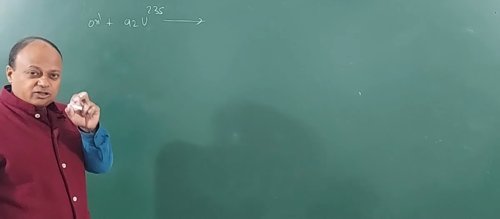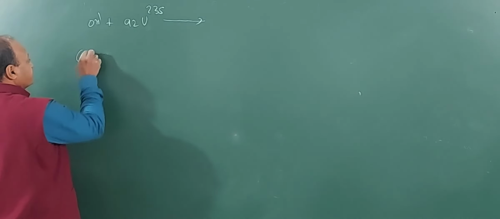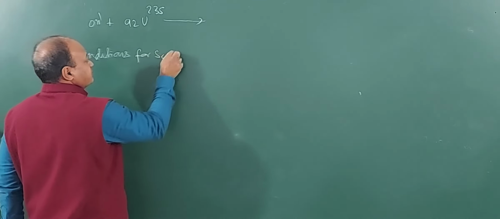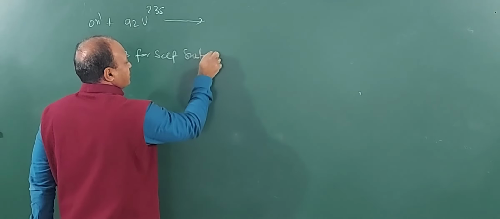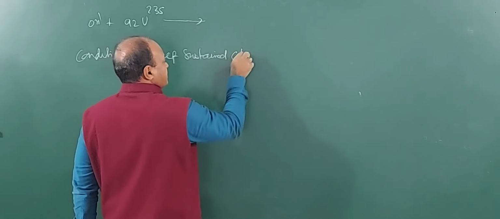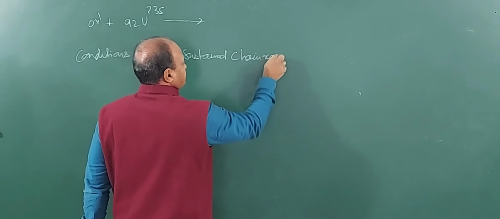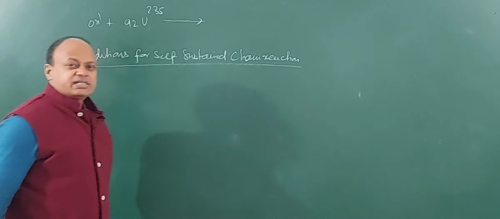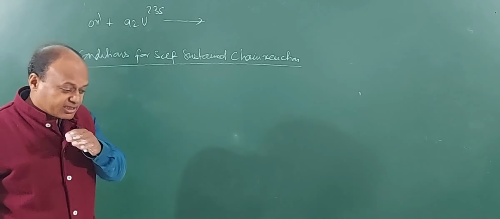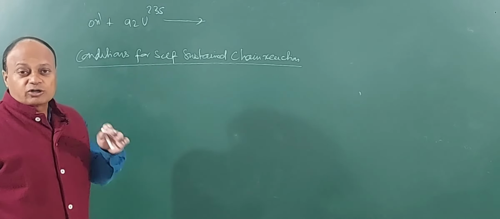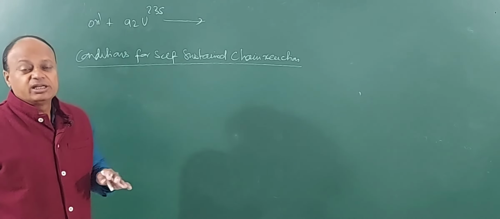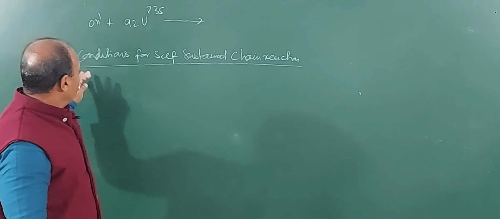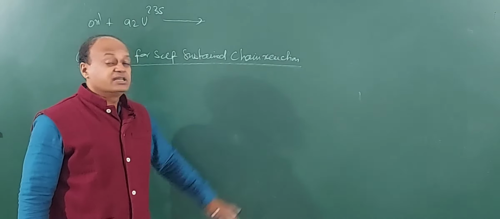So the first thing, when I talk about the conditions for a self-sustained chain reaction: what problems are we having in maintaining a self-sustained chain reaction, so the reaction can proceed on its own smoothly without causing any damage? Because it is releasing a lot of energy, and if that energy is not what? Controlled, then there will be a lot of damage. So how can we have a self-sustained chain reaction?